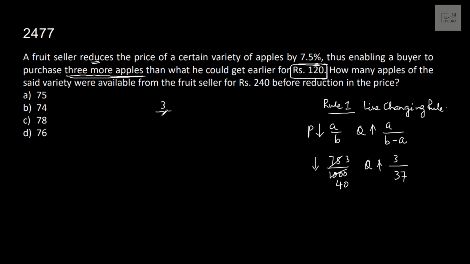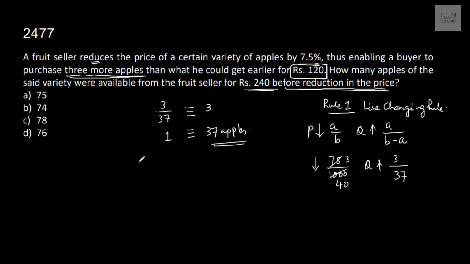Here P goes down by 7.5%, that means 75 by 1000, that is 3 by 40. P goes down by 3 by 40, that means Q should come up by 3 upon 40 minus 3, that is 37. Now it's given that since prices have reduced, the buyer is now able to purchase 3 more apples. That means 3 by 37 part of the quantity is 3. That means the whole quantity is 37 apples. Initially he was purchasing 37 apples for rupees 120. How many apples of the said variety were available from the fruit seller for rupees 240 before the reduction in prices?